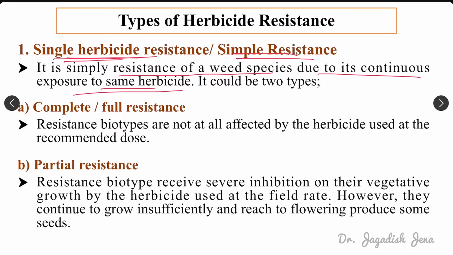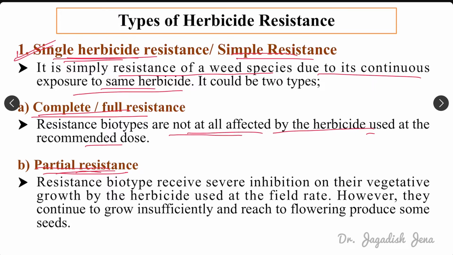Suppose we are continuously applying 2,4-D in one particular area, right? If some weed develops resistance to that particular 2,4-D, it will escape. The application of herbicide will not affect that weed, right? So that is basically simple resistance or single resistance. Again, this resistance is of two types. One is complete or full resistance, one is partial resistance. In complete resistance, there will be no effect of that herbicide on that weed. Resistant biotypes are not at all affected by the herbicide used at the recommended dose, remember.